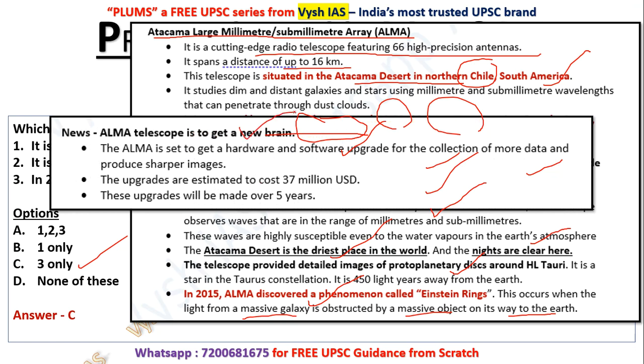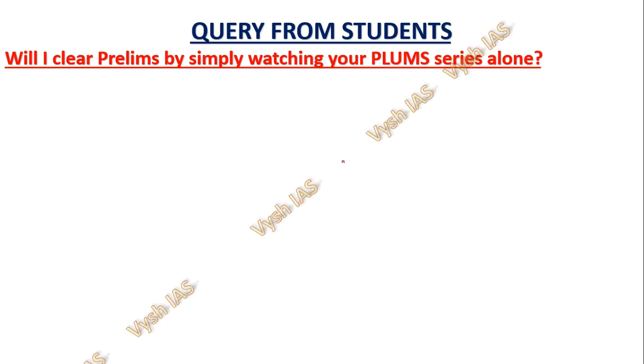So now it is in the news again because it is going to get a new brain. Ten years are over, so they are upgrading its hardware and software so that they can get more data and sharper images. It is 37 million USD, and it will be done over 5 years. So that is the major news. That is why it has been asked.